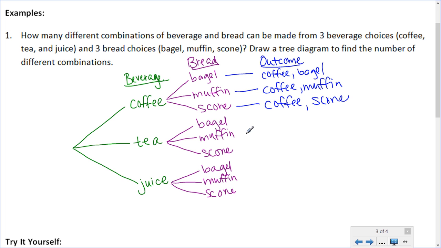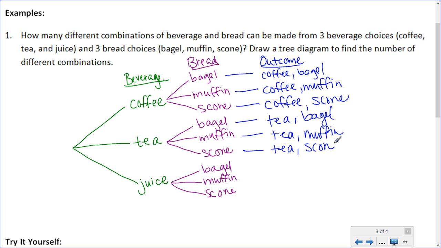And the same thing for each of these. So tea and a bagel, tea and a muffin, or tea and a scone. And then same for juice. Juice and a bagel, juice and a muffin, or a juice and a scone.